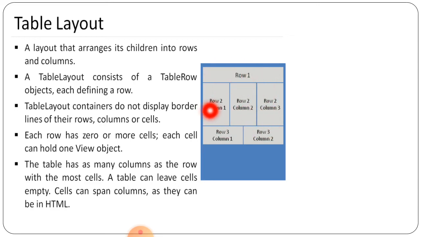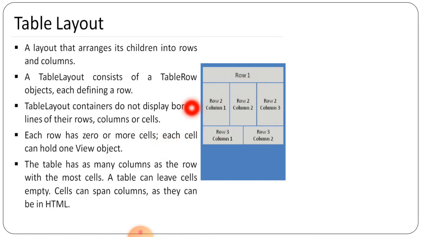In this first row, then this row 2, the 3 columns are here, row 3 the 2 columns are here. So column wise, if we want to divide in the rows and columns part, so table layout is used. That is for the table row objects, each defining a row, and the table layout containers do not display border lines of their rows, columns or cells, we can say. Each row has 0 or more cells, ठीक है.